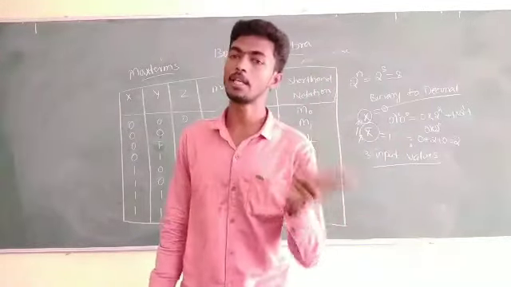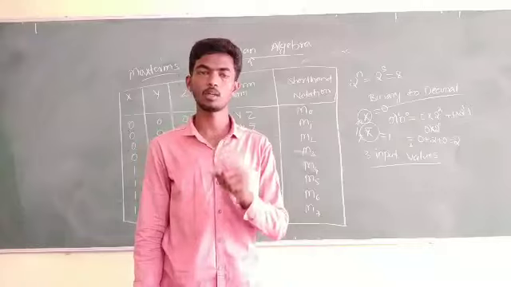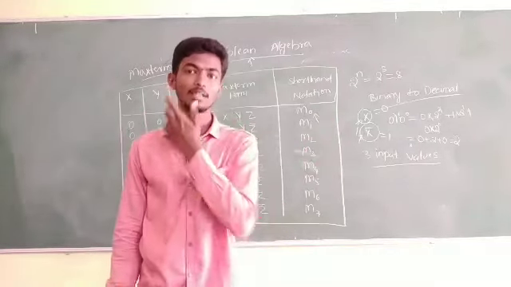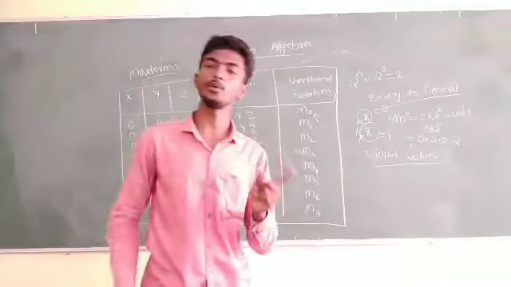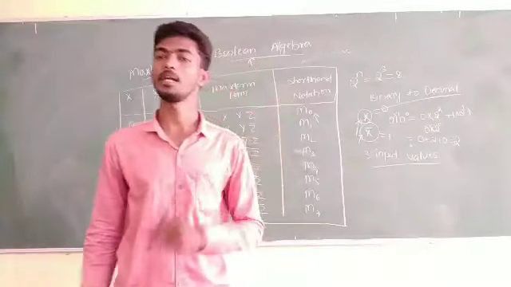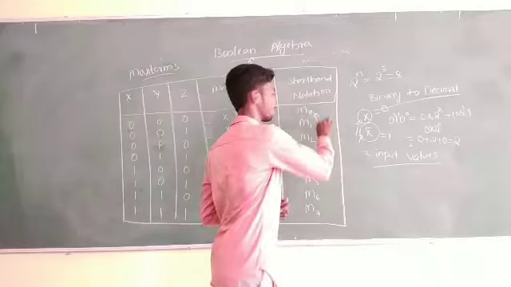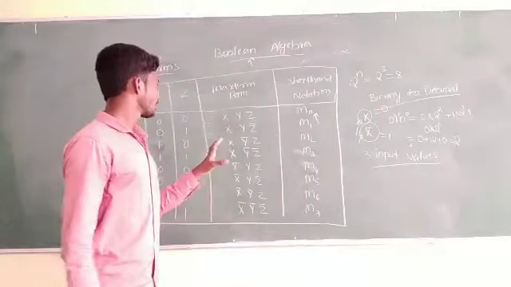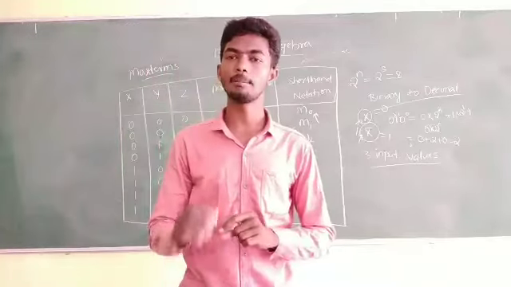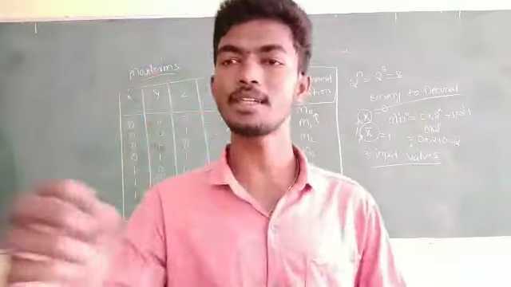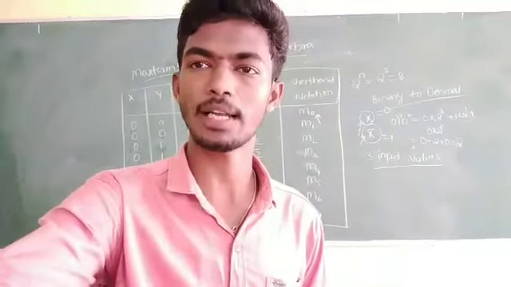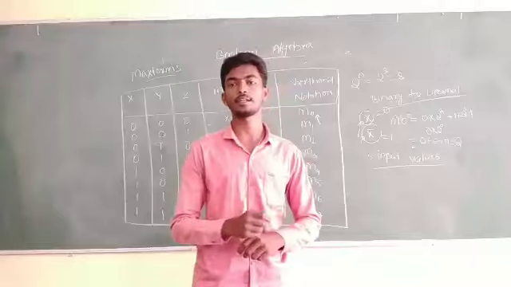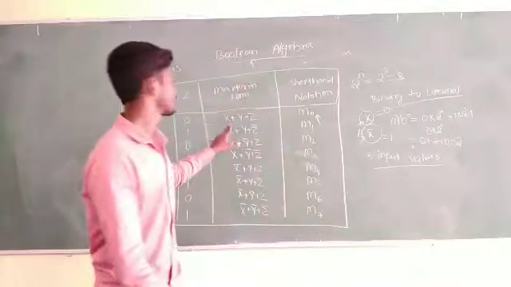Okay now? And the similarity between the max term and min term is the subscript. The subscript is the similarity, that is, the binary to decimal conversion. The subscript is the same for the max term and min term. So I have told you that the min term is nothing but a product of all literals, and the max term is nothing but a sum of all literals.